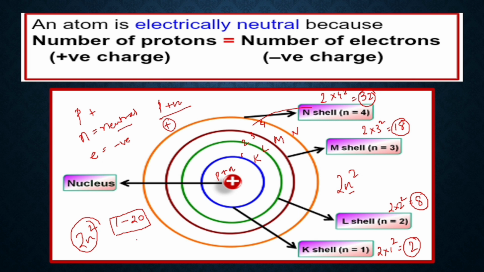So here you have to remember that K shell will accommodate 2, L will accommodate 8, M will also accommodate 8, and the extra electrons move to the N shell. But when the capacity is asked, you have to write for M that 18 electrons can be fitted into the M shell. Is that clear, everyone?